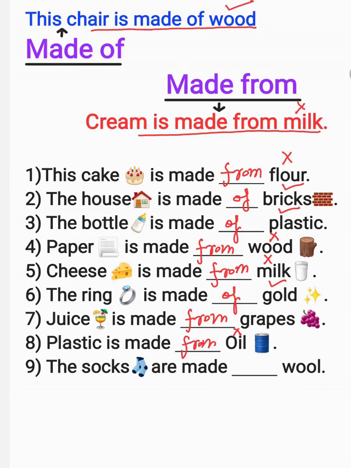The socks are made blank wool. Can you get back wool from socks? Tell me this one in comments below.